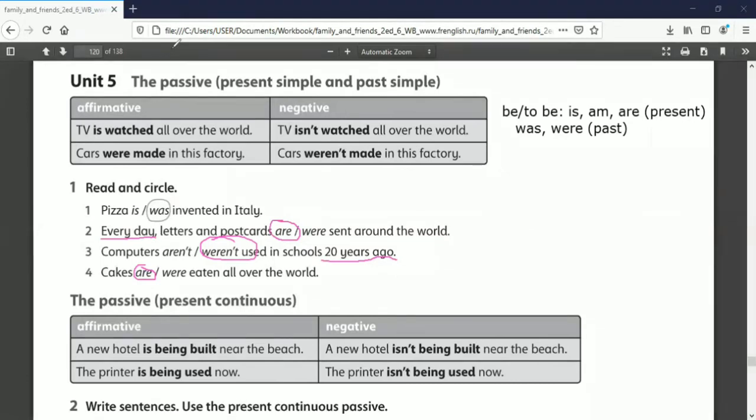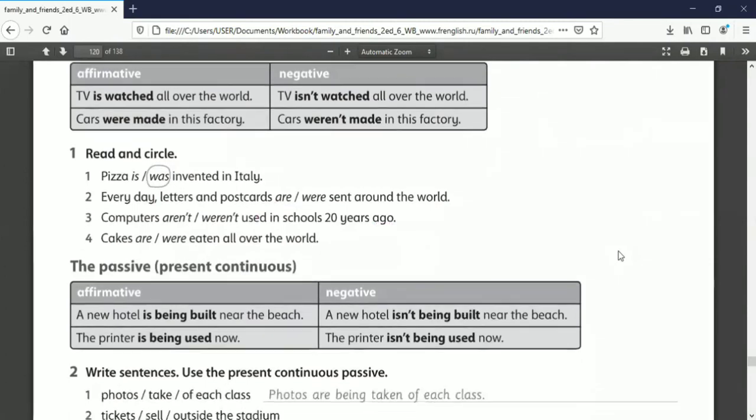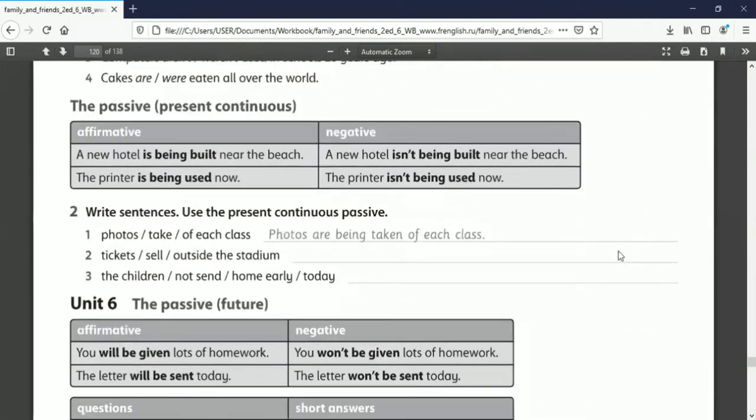Alright. Now let's continue to the present continuous passive. For the present continuous passive, the pattern is you have to add being. A new hotel is being built near the beach. This is for the affirmative. A new hotel isn't being built near the beach. Okay, the second one, the printer is being used now. The printer isn't being used now.